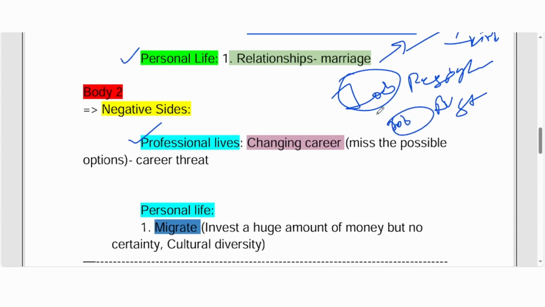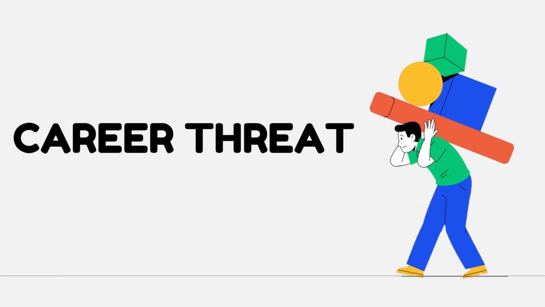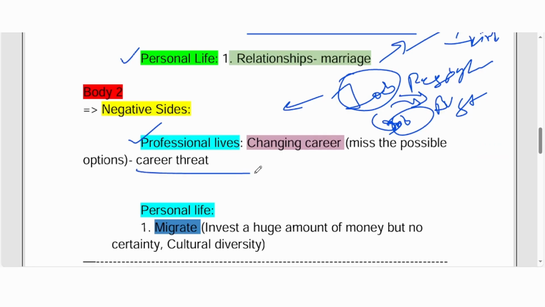What happens is, sometimes they get success, some other times, at least for some people, they fail in the next one too. So they lose their previous job, and they fail in the next one too. Maybe it can be a job, it can be their business. So their life becomes miserable, right? It becomes a career threat. So they said, okay, this kind of career changing thinking or taking risk, if you take this kind of risk, it might really backfire.